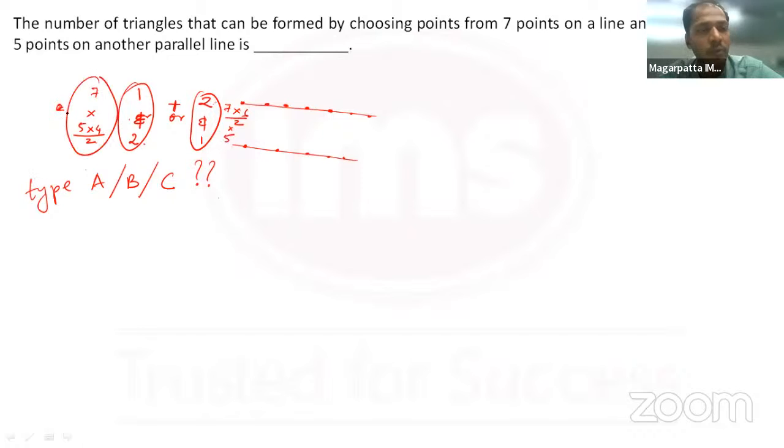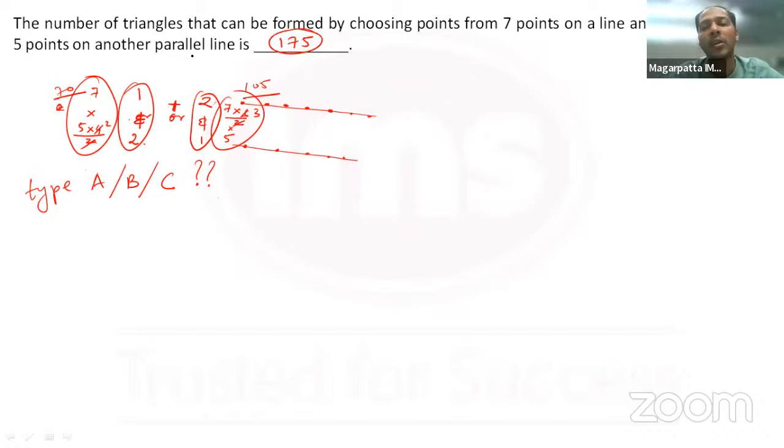So this calculation would be 10 into 7, 70, plus 21 into 5, where 7c2 is 21. This comes out to be 105, and hence your answer would be 70 plus 105, that is 175.